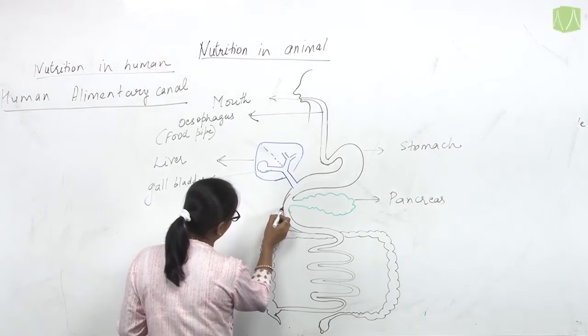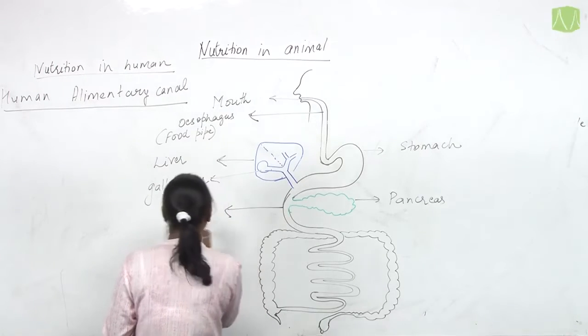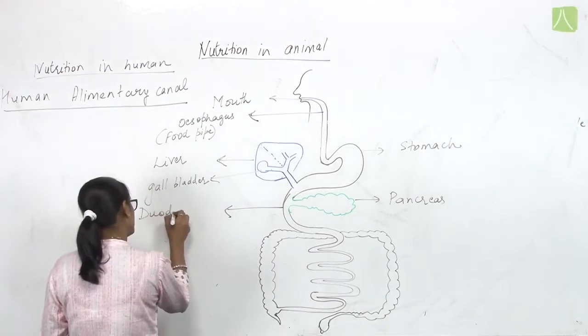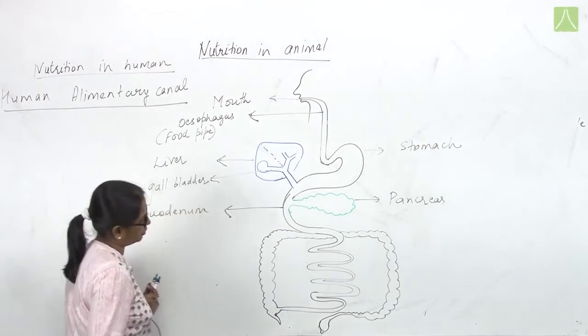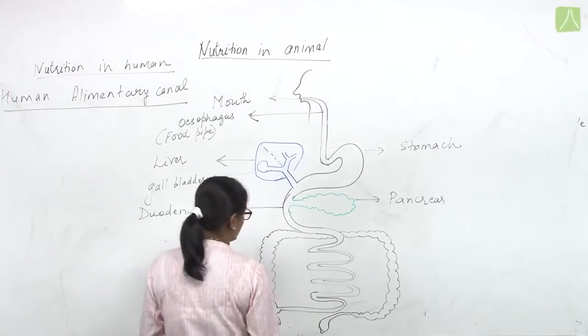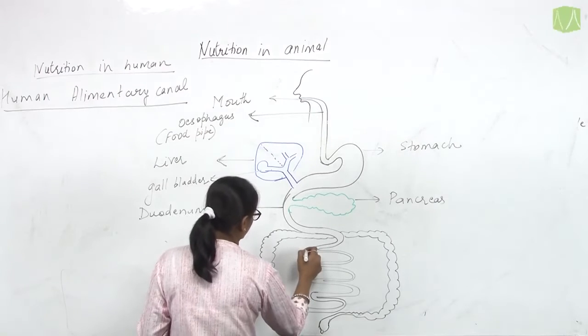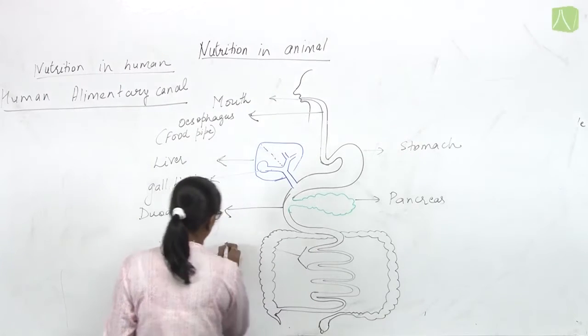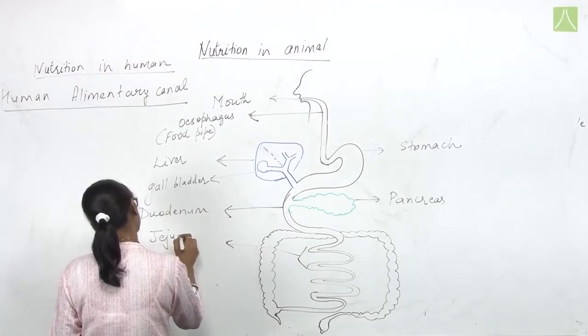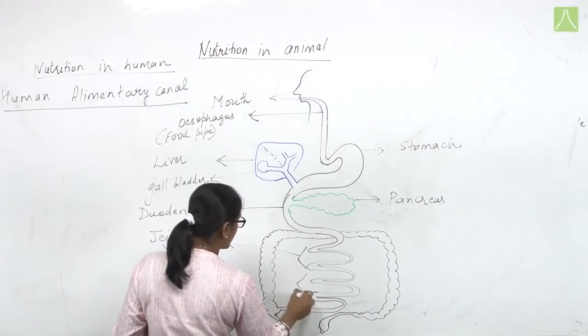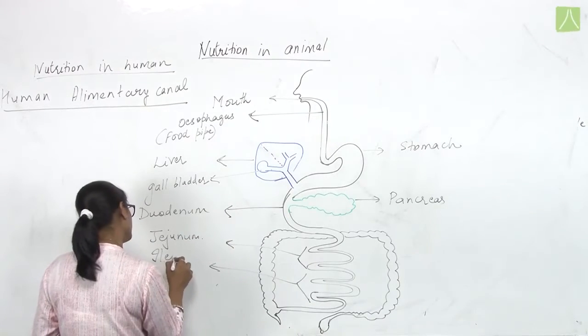Now this particular part is the duodenum, which is a part of the small intestine, the C-shaped structure. Then this part is the jejunum, and the last part is known as the ileum.